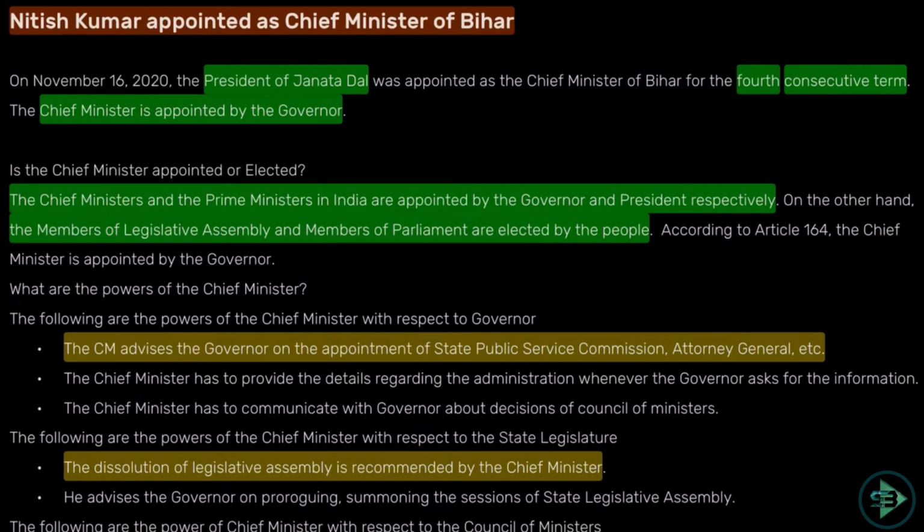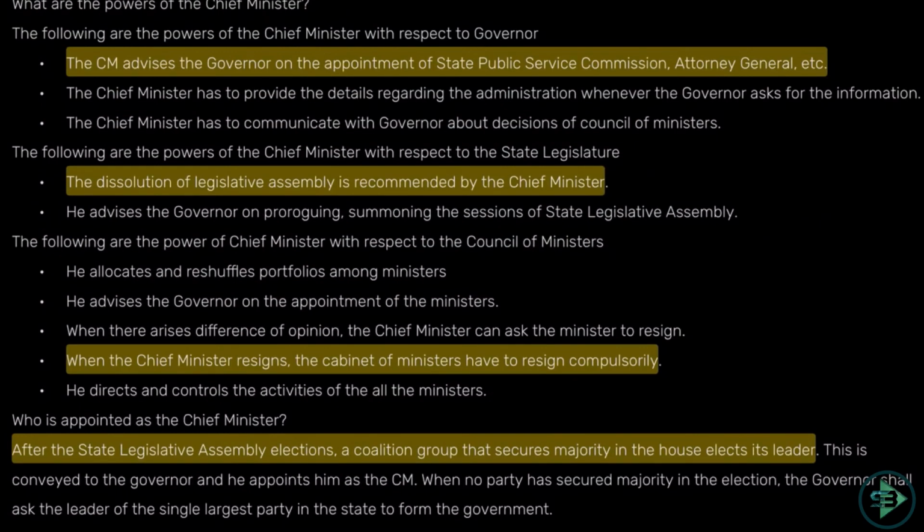Now what is the power of a Chief Minister with respect to the Governor? The Chief Minister advises the Governor on the appointment of the State Public Service Commission. I think all of you know this. The Chief Minister is appointed by the Governor, but the Chief Minister can ask the Governor for the appointment of the State Public Service Commission, for the dissolution of the Legislative Assembly, and so on. When the Chief Minister resigns, the Cabinet Ministers have to resign compulsorily. Imagine if the Prime Minister of the country, Mr. Modi, resigns, the Cabinet Ministers resign automatically, and the same thing applies at the state level as well.